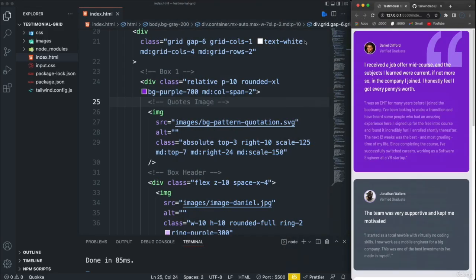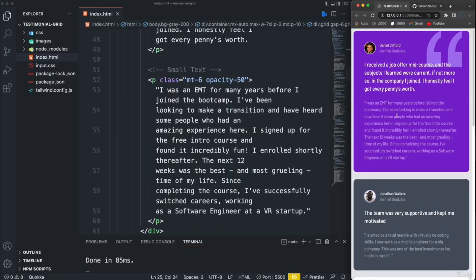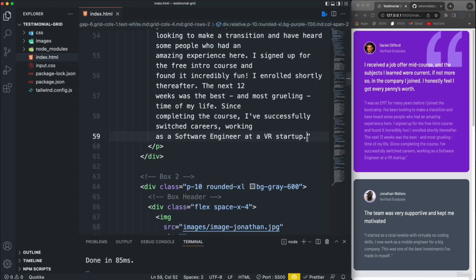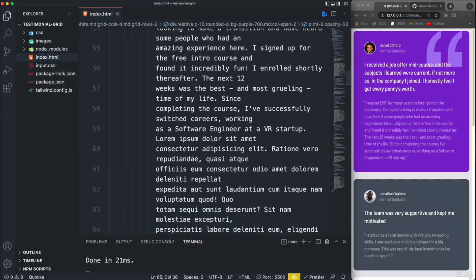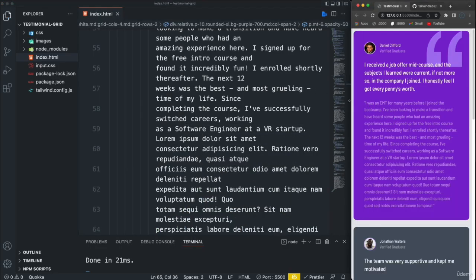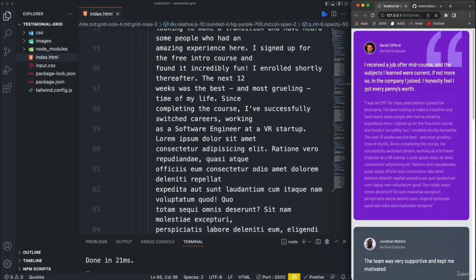So I'm going to go into the first box here, and where we have the small text, so this right here, I'm going to add a lot to this. So I'm going to go after the period here, and I'm just going to say lorem 50, right? So now that's pretty long. So if I make that bigger, yeah, so there's a lot of text there.